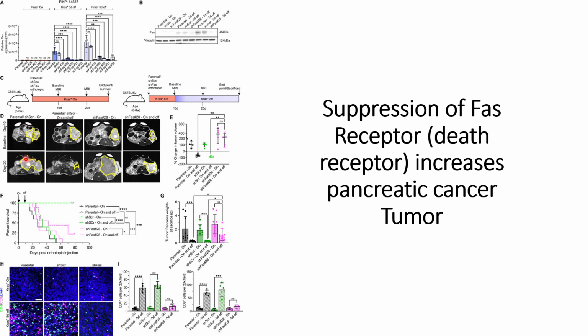And when they did it for 20 days, in the normal control case they can see an increase in the pancreatic tumor, whereas when the short hairpin against FAS receptors has been turned on and off, they can see the maximum amount of reduction in the tumor cells, compared to the case where the short hairpin RNA number 28 against the FAS receptors is turned on at day 28. This is the unusual result, as they can see an increase.